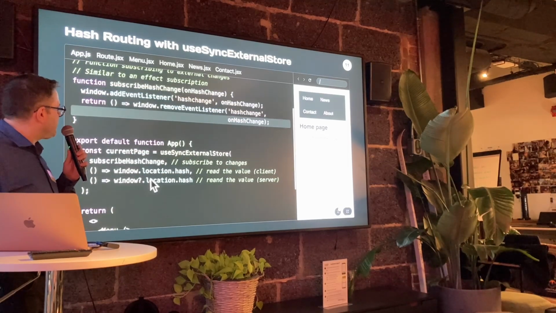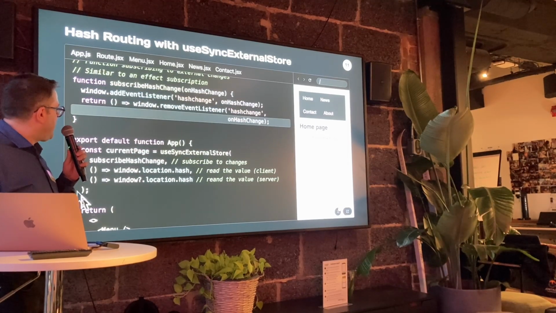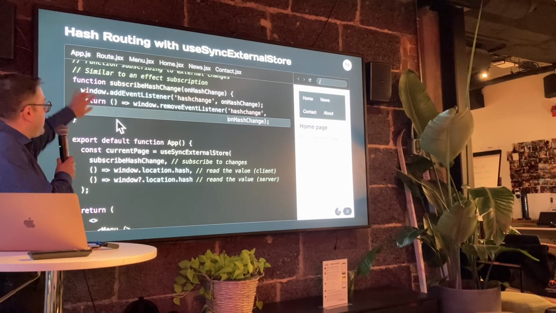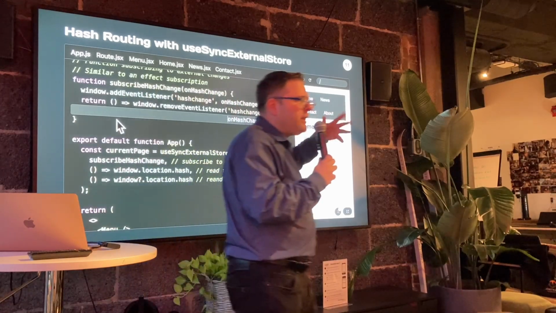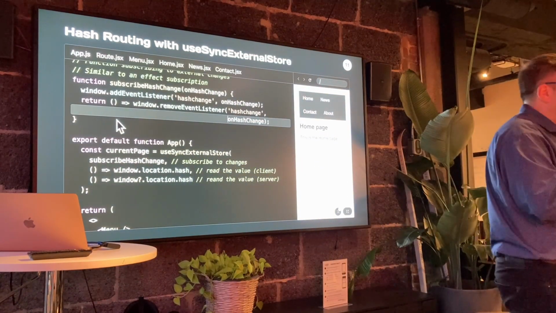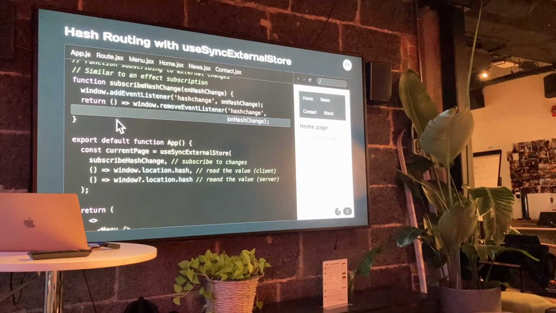The way it works, when I use useSyncExternalStore, I just subscribe to the changes with my 2 lines, window add event listener or window remove event listener. Now you can imagine it can be anything that connects or disconnects to something. You need to connect to a chat or disconnect from a chat. Or you need to, I was going to say fetch, but I wouldn't. I need to connect to a stream. Yeah, a stream, that would be a good thing.